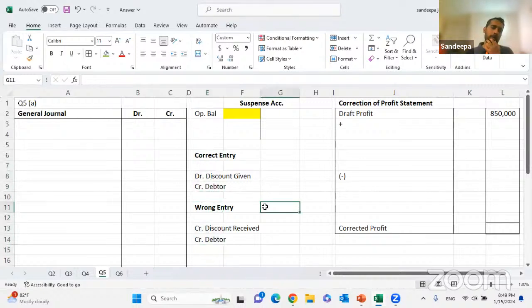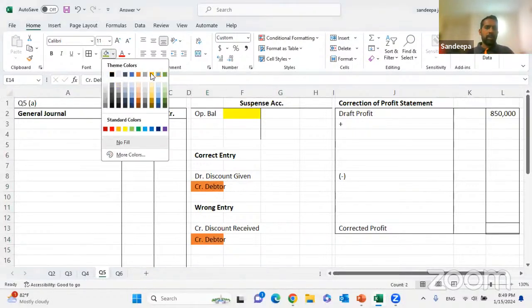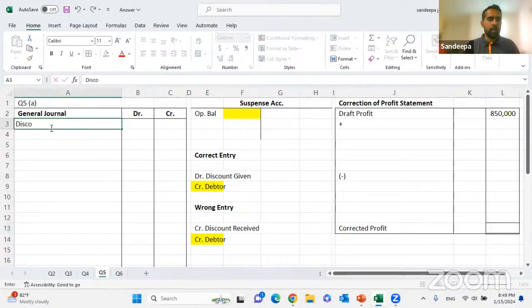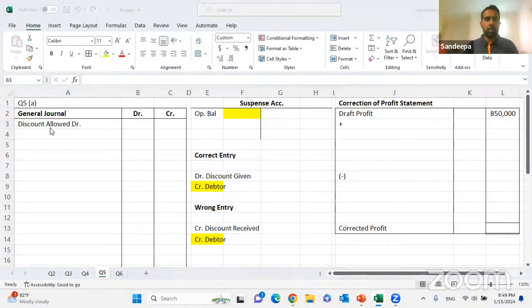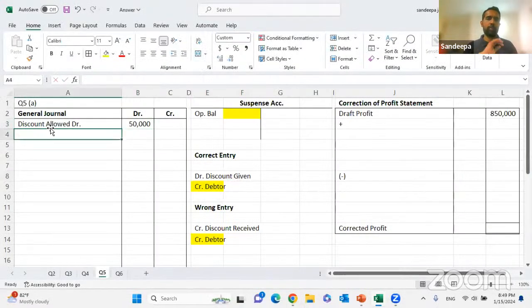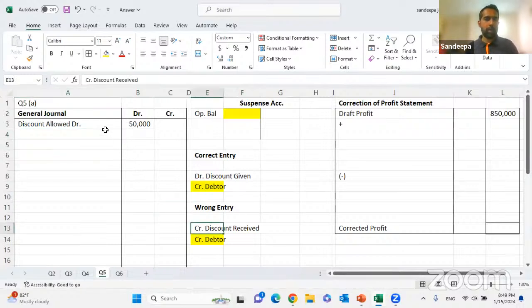Now we have to correct this. There is no problem on the debtor side, the debtor's entry is correct. What we need is for discount given to be debited. We need to debit discount given, and we need to remove this discount received. So like this you have to pass a double entry. Discount allowed or discount given will be debited. How much? 50,000. And we have to remove the discount received.